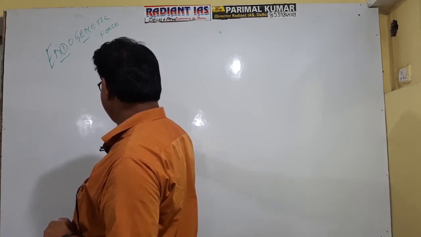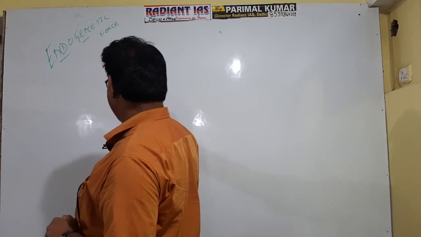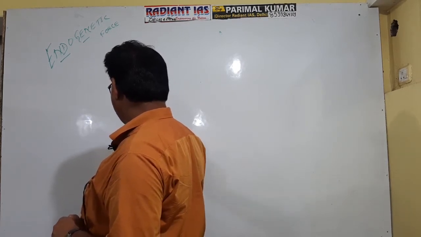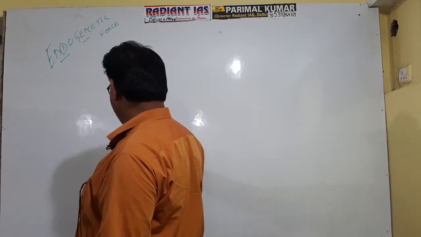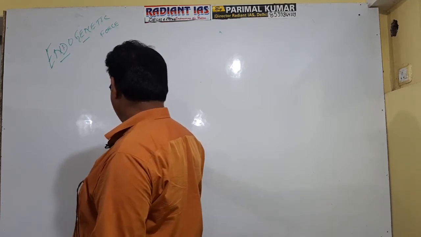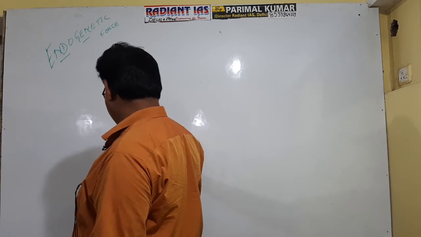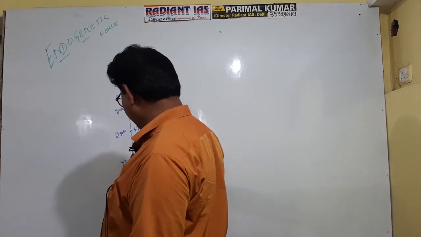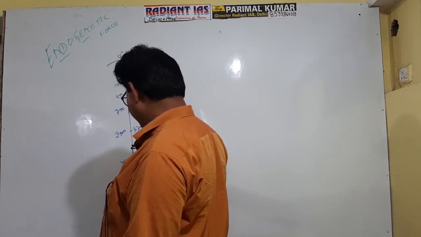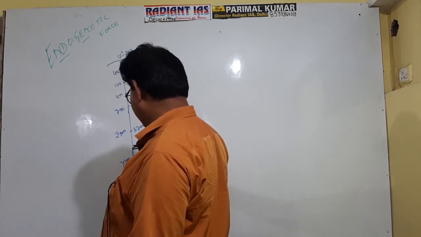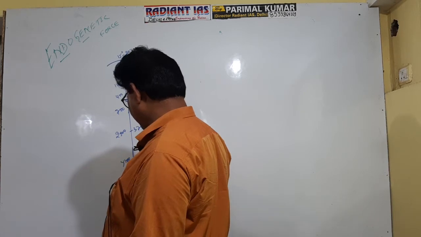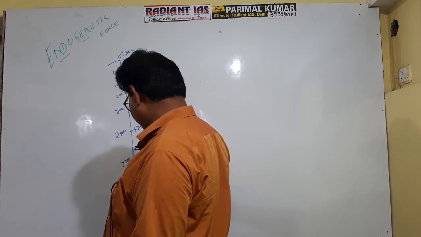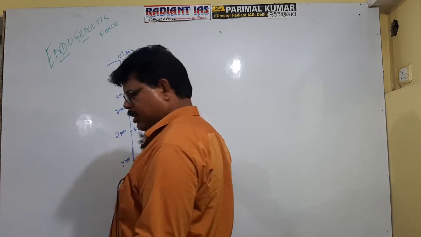At the depth of 700 kilometers, 1900 degrees Celsius temperature is recorded. At the depth of 2900 kilometers, 3700 degrees Celsius temperature is recorded. Getting well now? At the depth of 5100 kilometers, 4200 degrees Celsius temperature is recorded, and at the center of the earth 4500 degrees Celsius temperature is recorded.